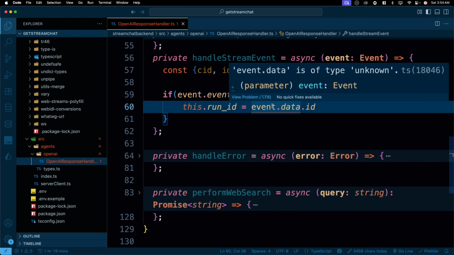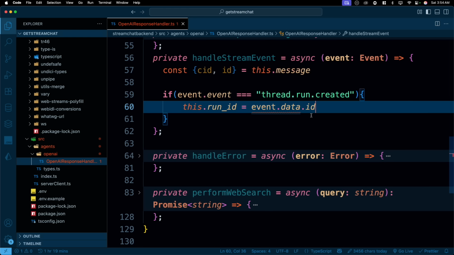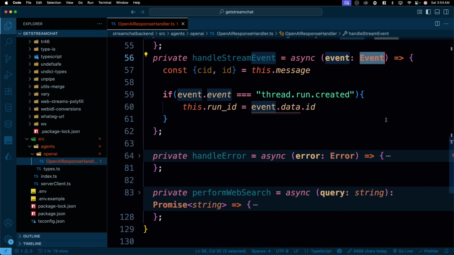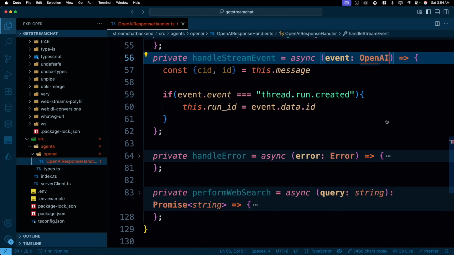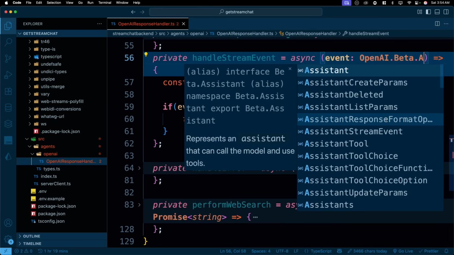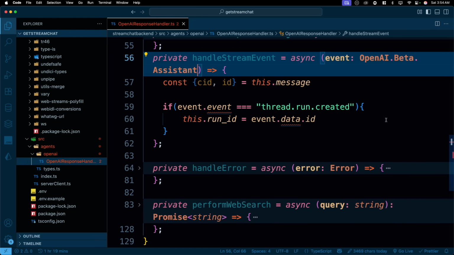Why are you having the issue? event.data is of type unknown. This shouldn't be the case. Let me check that. That actually could be the case. So we'll actually call this event not just an event, we'll actually change this one to OpenAI.beta.assistant stream event. No suggestion.